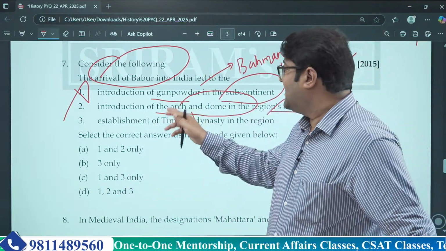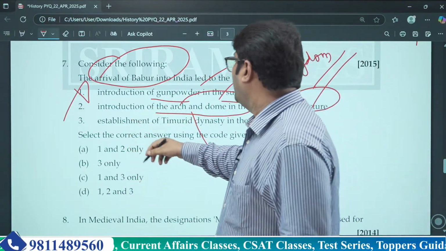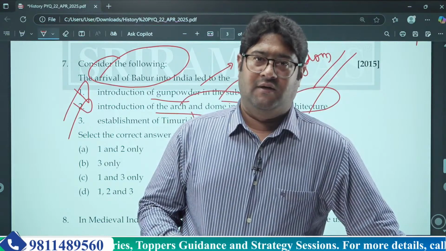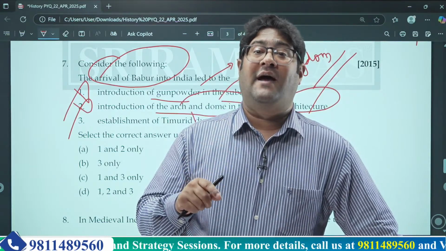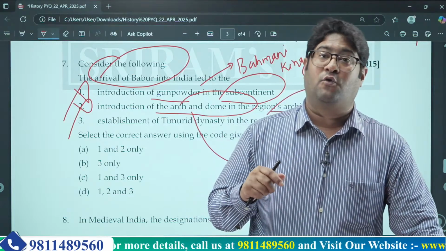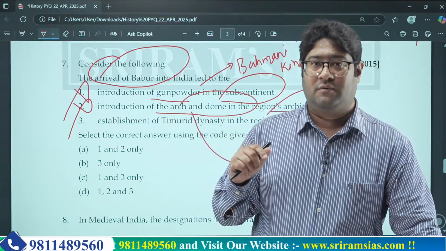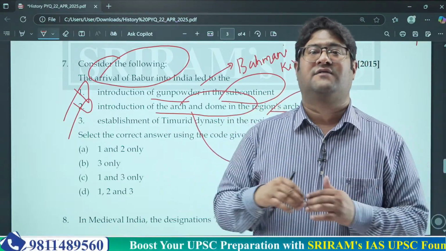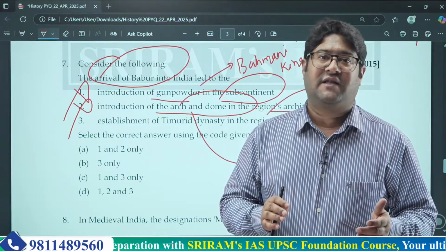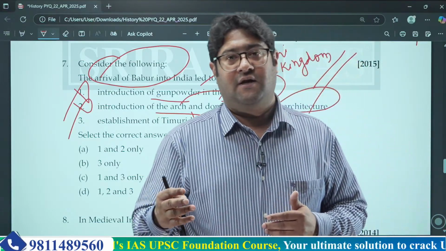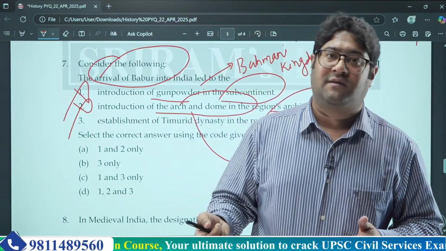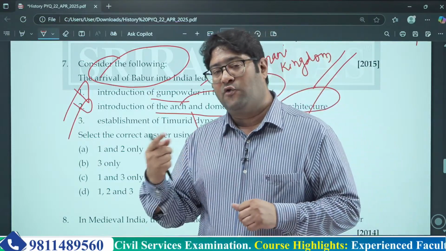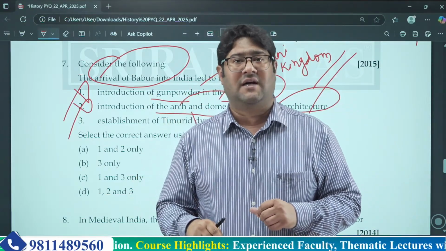So the second statement is also wrong, because Babur didn't introduce arch and dome. But what did Babur introduce? Babur introduced the Charbagh system, because he was fond of Charbagh. He wrote in the Babarnama also that he is very fond of Charbagh. It is basically a bagicha kind of system in the middle of which there is a fountain and all these things. So he introduced the Charbagh system in India, but he didn't introduce arch and dome. Arch and dome was introduced by Sultanate period kings or sultans.